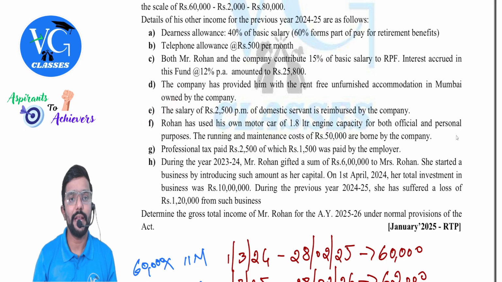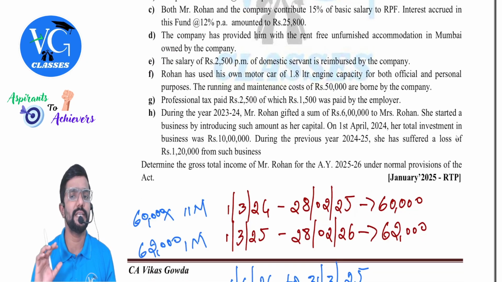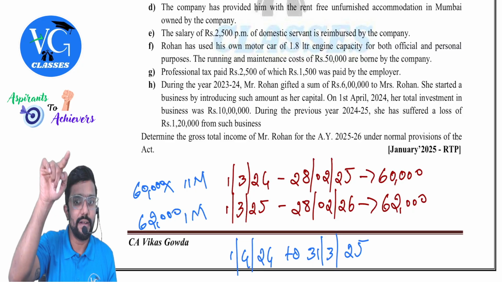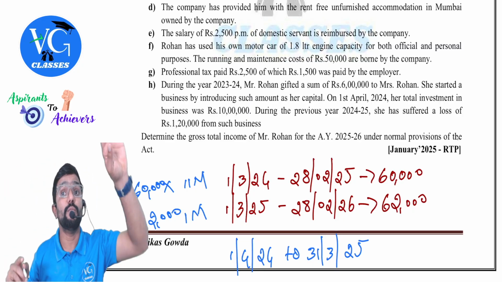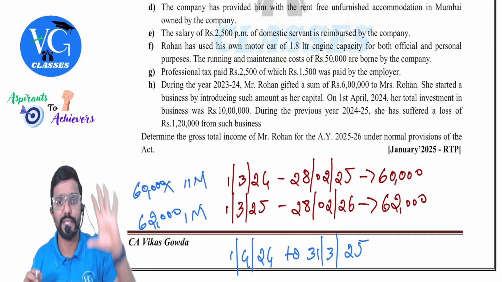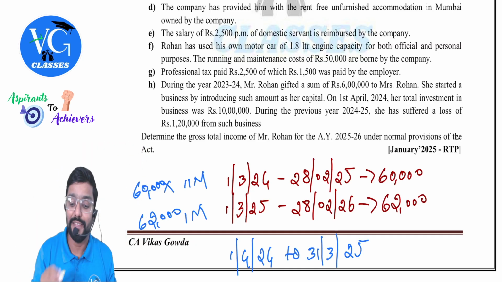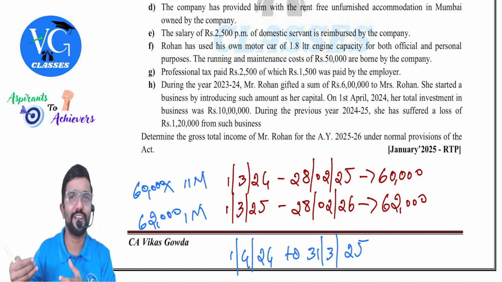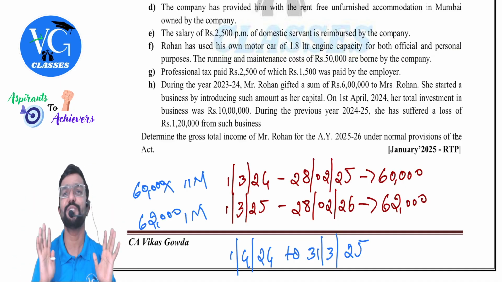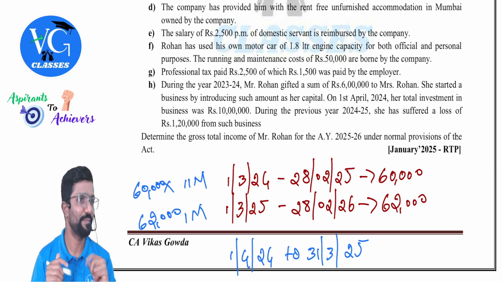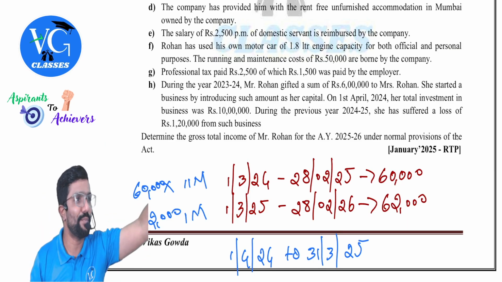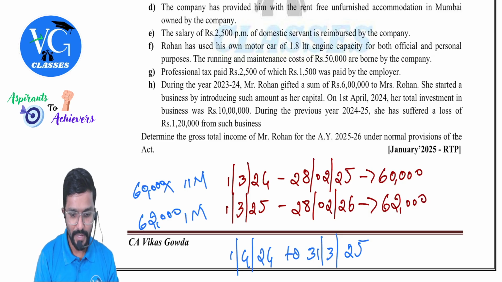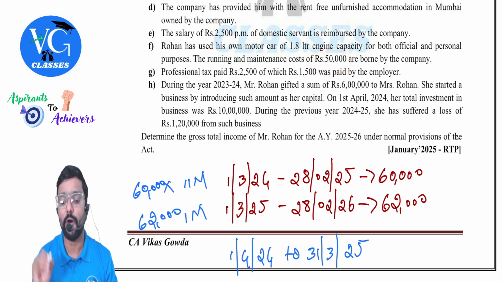Okay. The salary of 2,500 per month of a domestic servant is reimbursed by the company. We need to add it as per the rule. Rohan has used his own car of 1.8 liter engine, more than 1.6, for both official and personal use. This is the confusion point, they want to ask that question. Because if it is only for personal or only for official, it is easy, sir. But if it is partly, that is where students get confused and they want to target that area. Clear? Who owns the car, guys? Employee. The car is used for what purpose? Both purposes. Then the running and maintenance expenses of 50,000 are borne by the company.